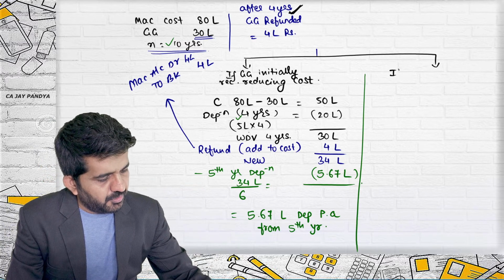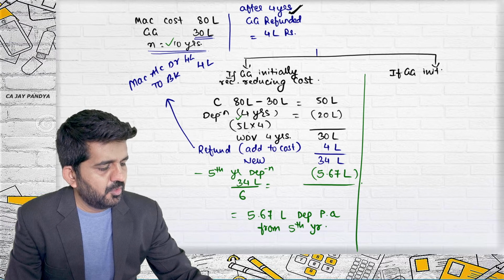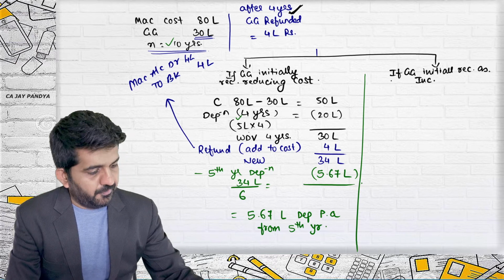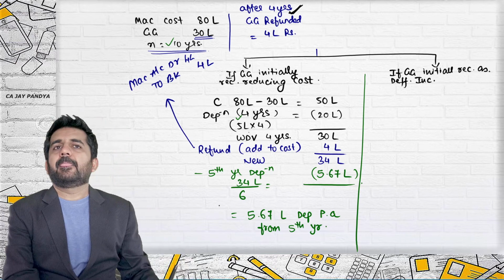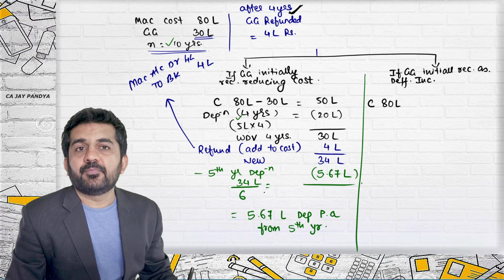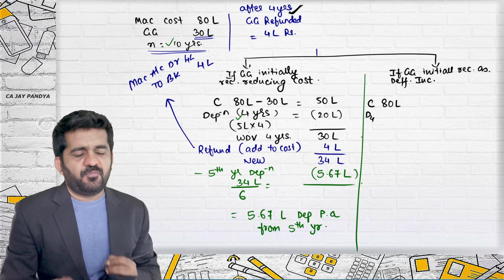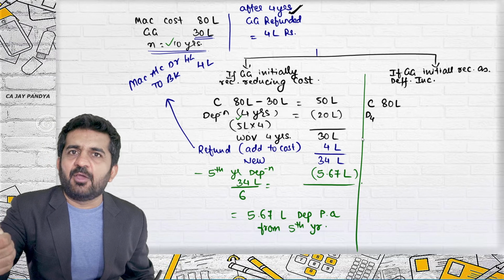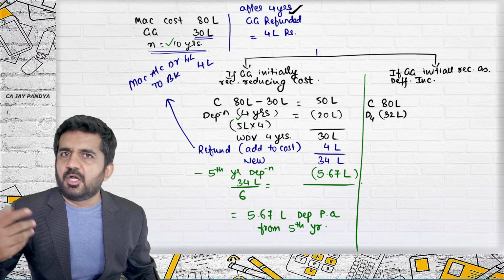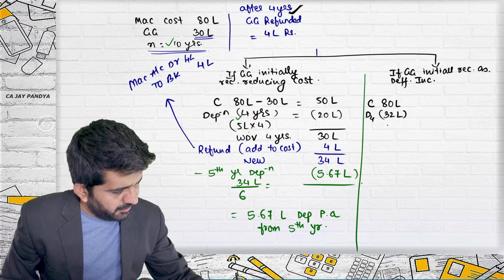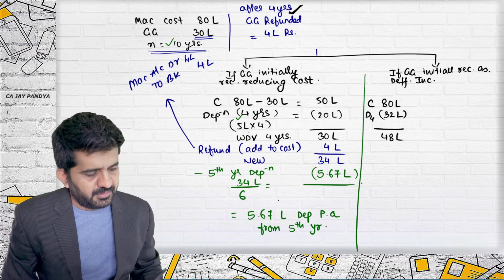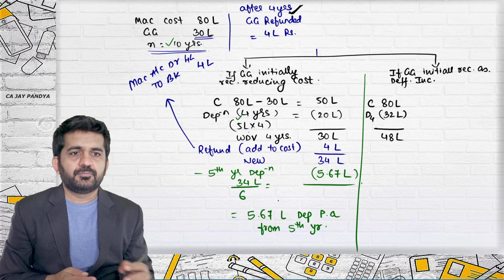Second point. If government grant was initially recognized as income, which income? Deferred income. Start. Then what? Try to concentrate. Cost is 80 lakhs. Depreciation for 4 years will be 8 lakhs every year, so 32 lakhs. Alright. Government grant is treated separately. So your WDV after 4 years would be 48 lakhs. Alright. Try to concentrate.